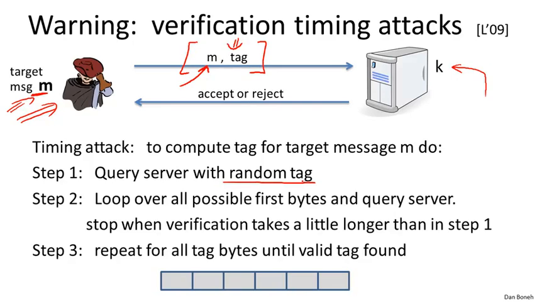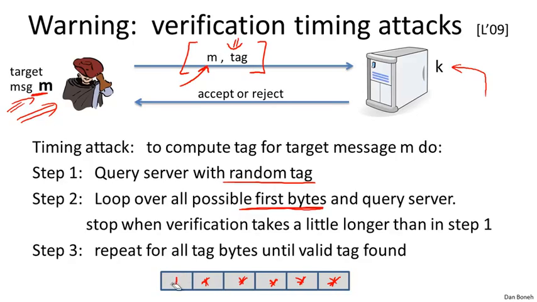The next query that he's going to submit is he's going to try all possible first bytes for the tag. Let me explain what I mean by that. The remaining bytes of the tag that he submits are just arbitrary. It doesn't really matter what they are. But for the first byte, he'll submit a tag starting with a byte 0, and then he's going to see whether the server took a little bit longer to verify the tag than before. If the server took exactly the same amount of time to verify the tag as in step 1, then he's going to try again, this time with the byte set to 1.